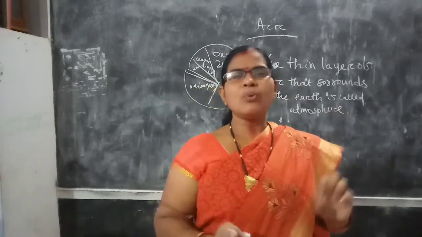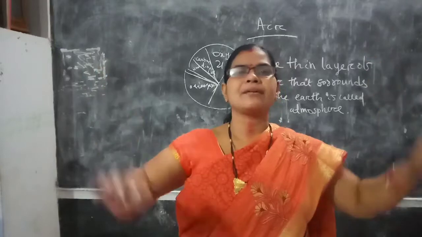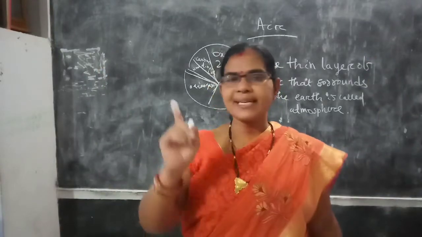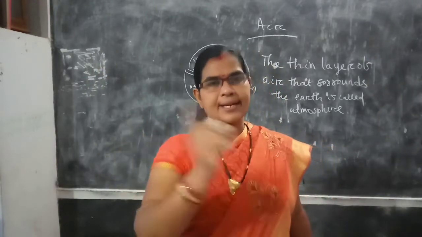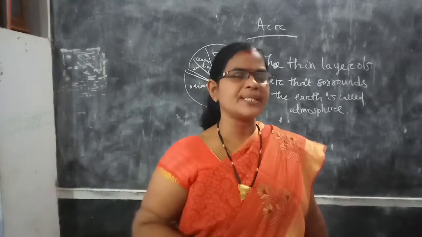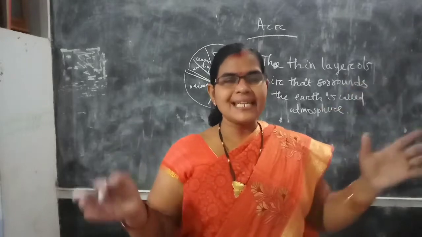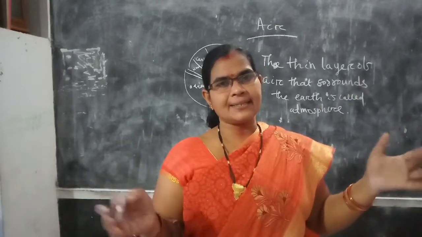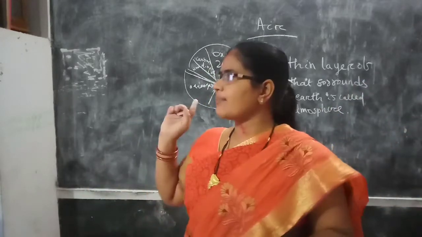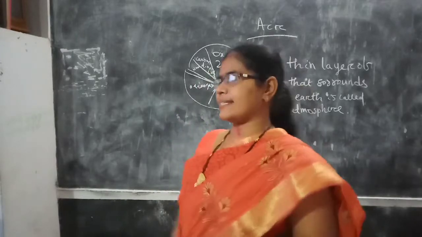So tell me, which is the predominant gas of the atmosphere? The predominant gas of the atmosphere is nitrogen. And next to nitrogen, which gas is found plentifully? That is oxygen. The amount of oxygen is 21%.